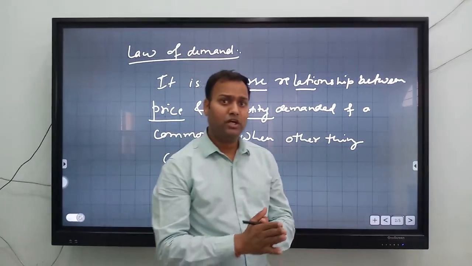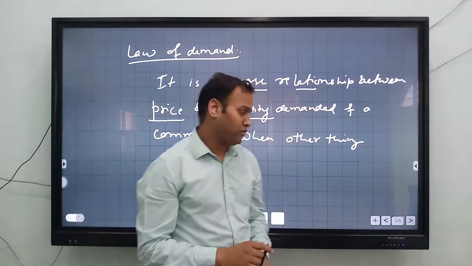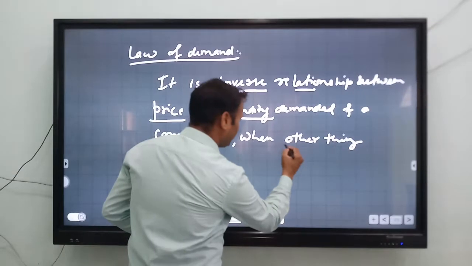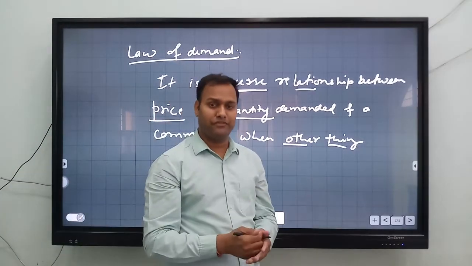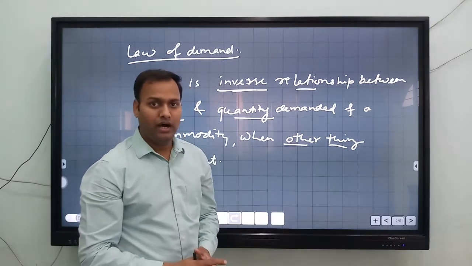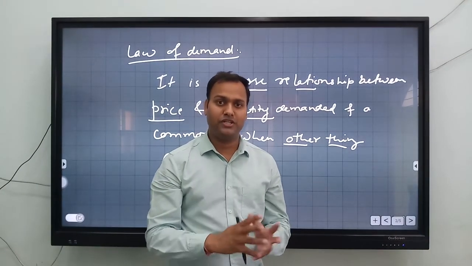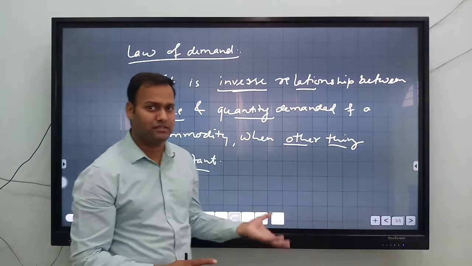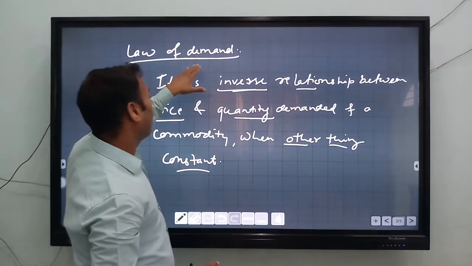So factors other than the price should be fixed. Here you can see that other things remaining the same means there is no change in taste and preference of the consumer, no change in income of the consumer, no change in expectations of change in price in the future.